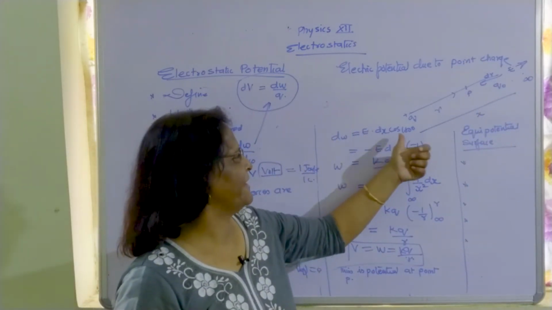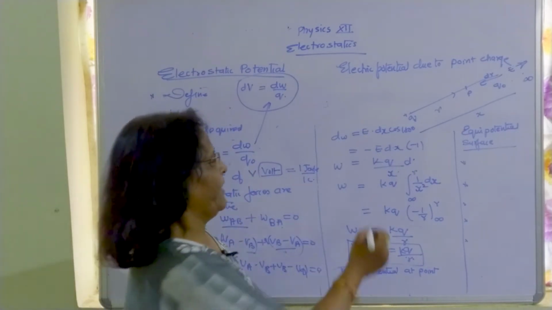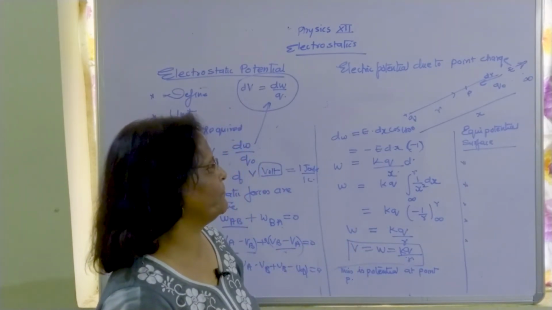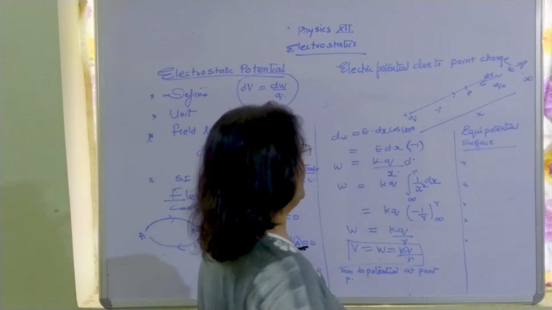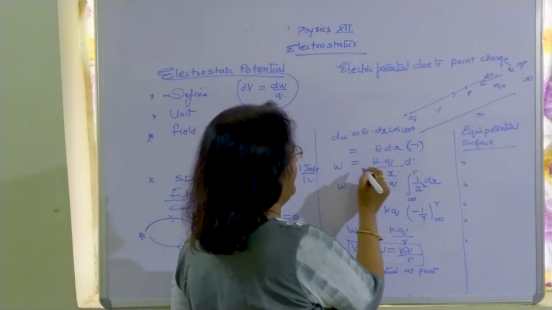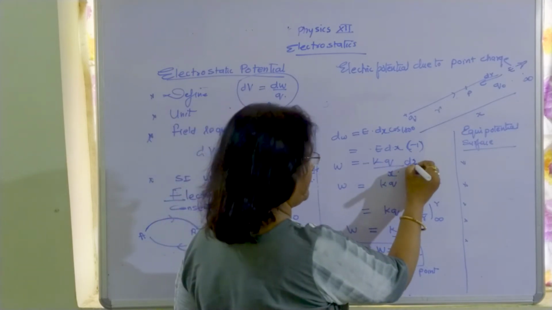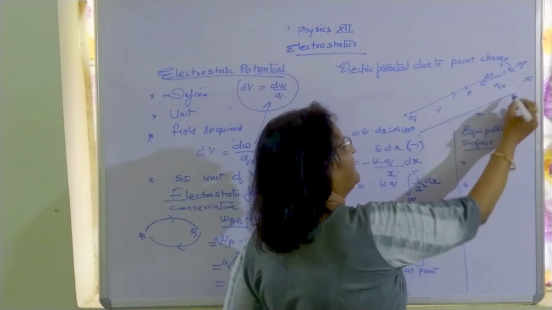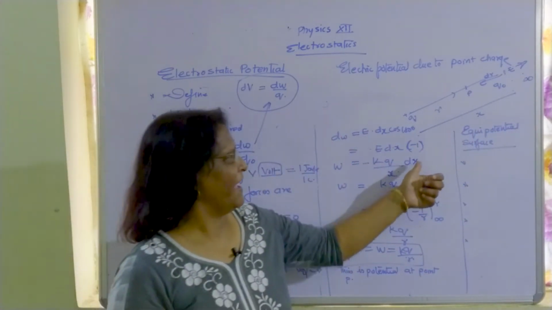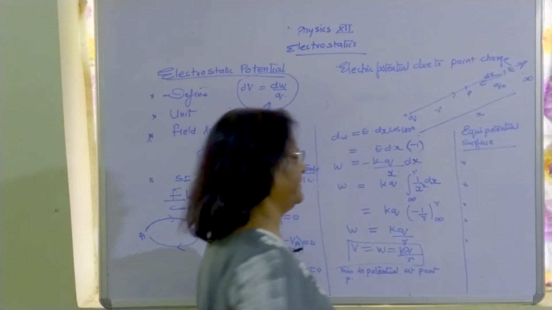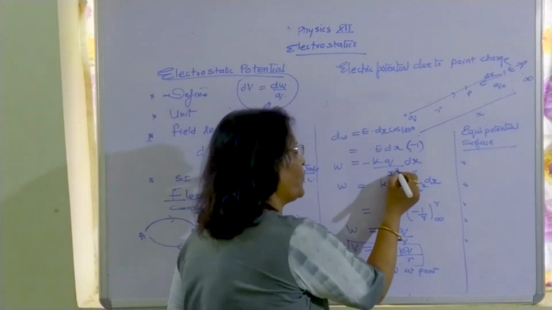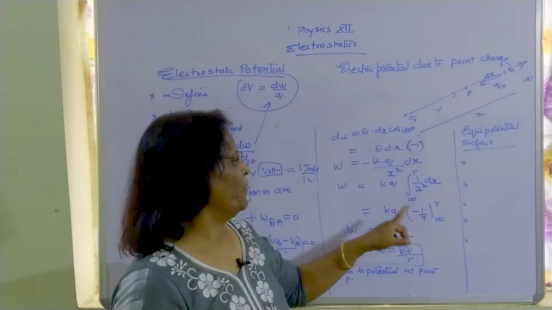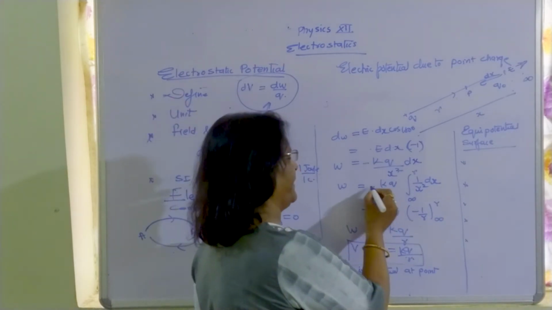dW equals E dx cos 180 degrees. Now, cos 180 degrees is already minus 1, so you will get minus E dx. What is the value of E? At a distance x, E equals kq upon x square. And how much displacement have we taken? That is dx. So it is kq upon x square into dx, and here one negative sign was already existing.